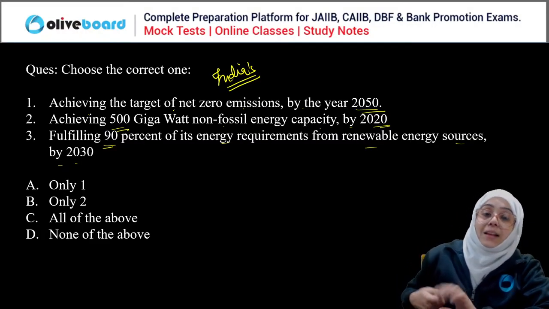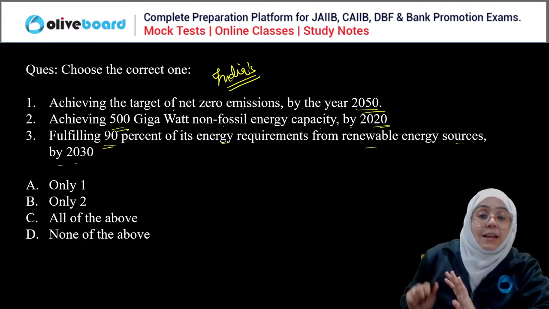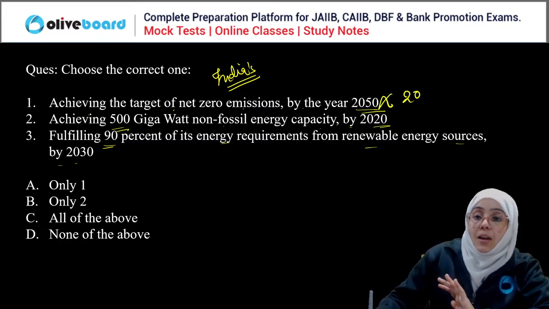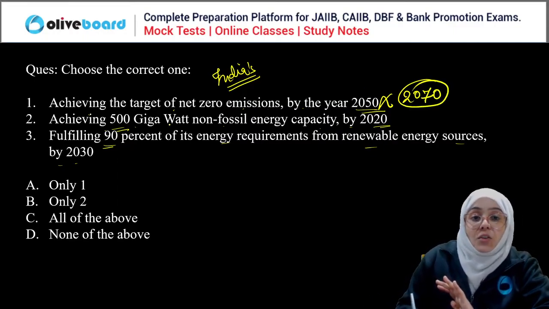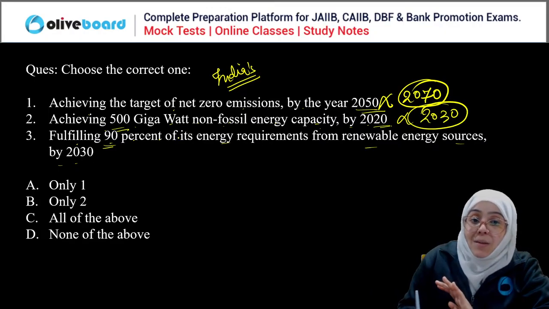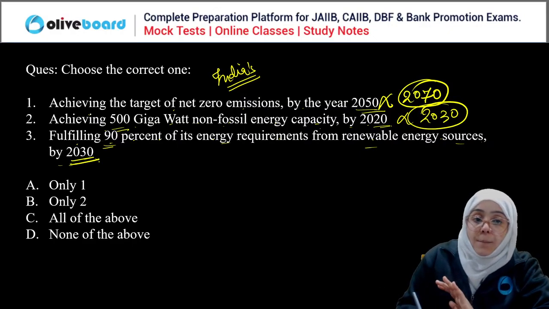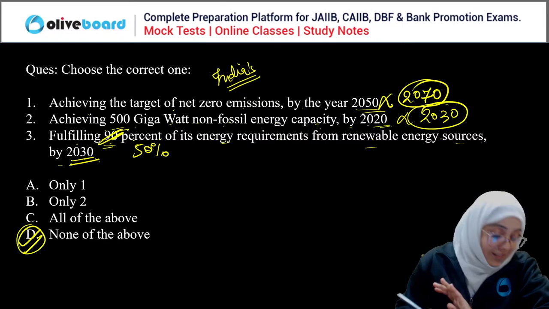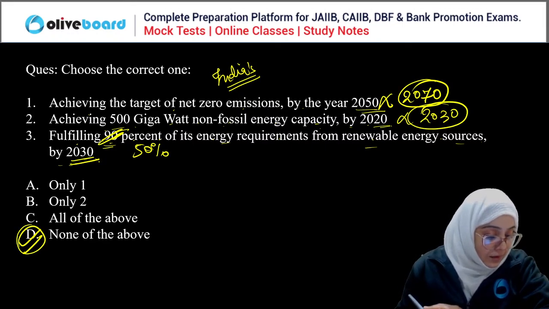Okay, so we have to select the correct statement here. Achieving the target of net zero emission by year 2050, wrong. By year 2070, we have to achieve the net zero emission target. Achieving 500 gigawatt non-fossil energy capacity by 2020, no, by 2030. Fulfilling 90% of its energy requirement from renewable energy sources by 2030 is correct, but not 90%, it is 50%. So none of the above is the correct answer. Okay, done?